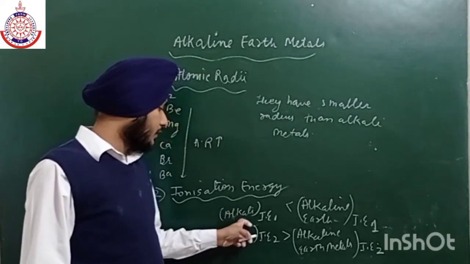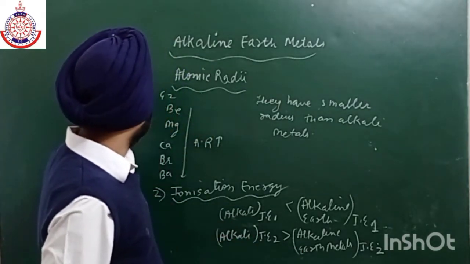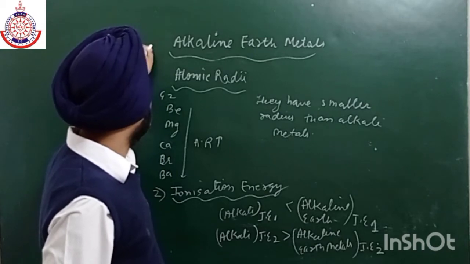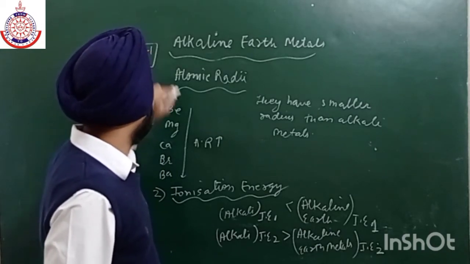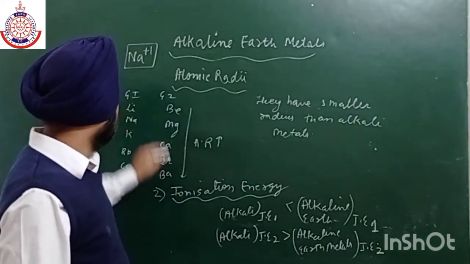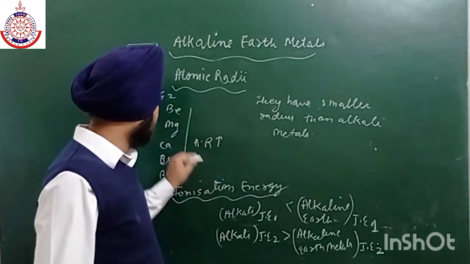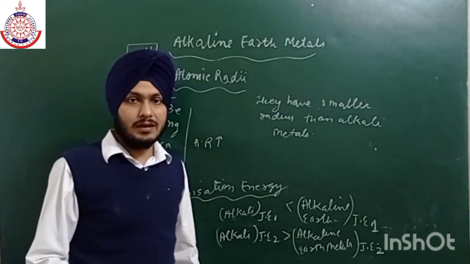Because after losing one electron, after forming a +1 cation, they get a noble gas configuration. All alkali metals after losing one electron get a noble gas configuration.